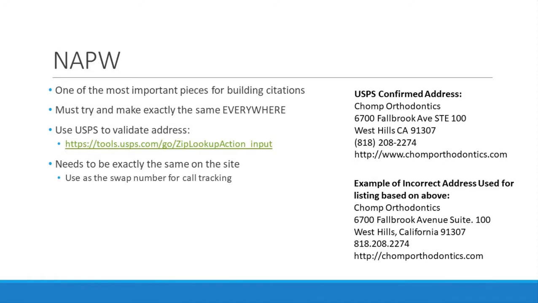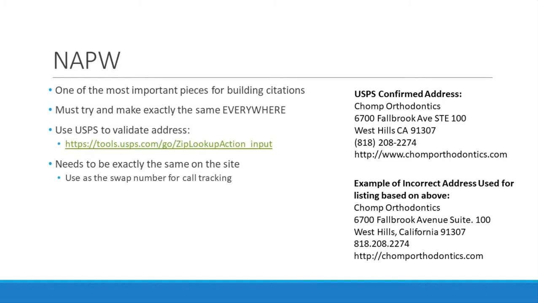So our NAPW, name, address, phone number, website. This is what we want exactly as close as possible across all the different websites, such as any citations, Web 2.0s, whatever we reference these things, we want it to be exactly the same. It's one of the most important pieces for building out citations because what it does is that it helps algorithms by being close in matching to correlate those addresses in order to get credit for them.